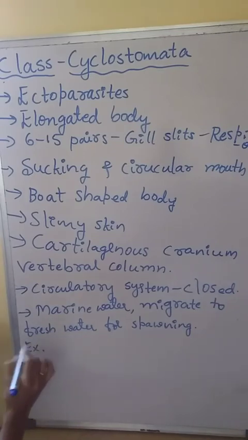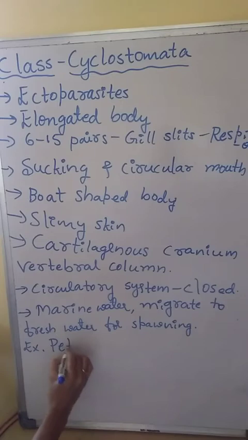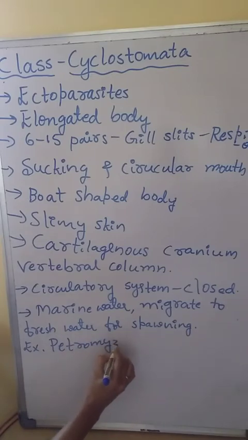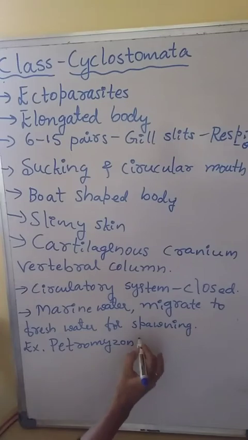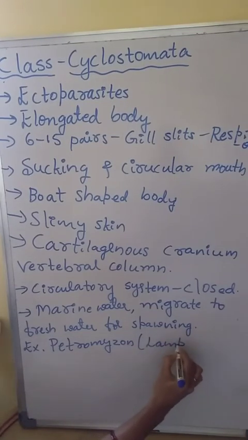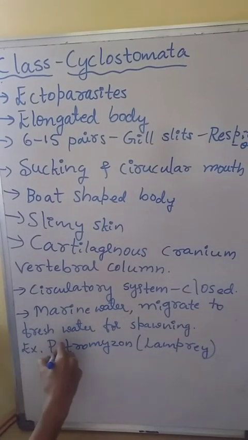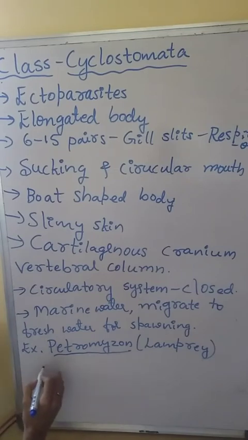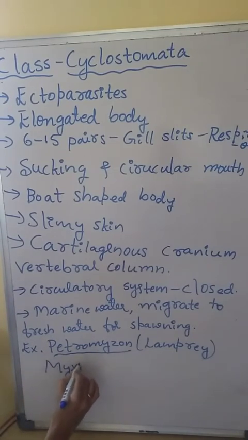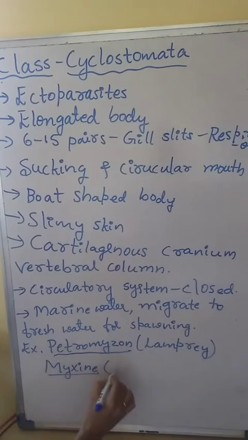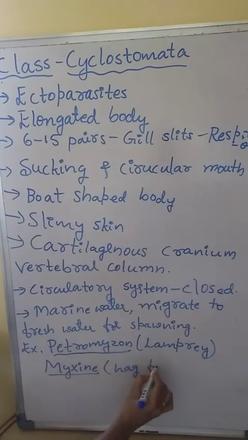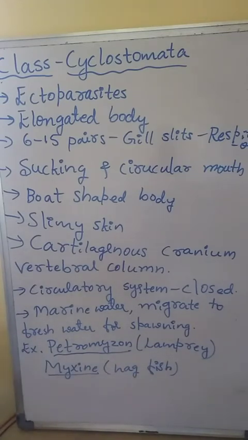Examples: Petromyzon, commonly called lamprey. The scientific name of lamprey is Petromyzon. Then Myxine, commonly called hagfish. So this is about class Cyclostomata.